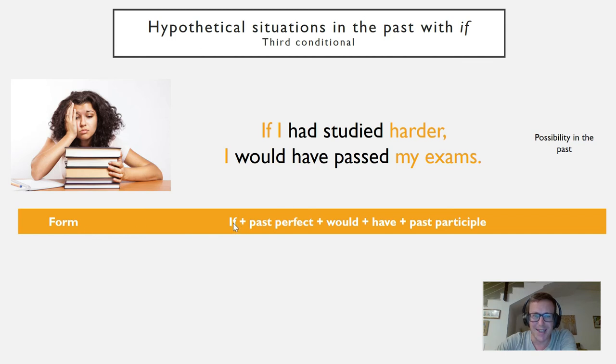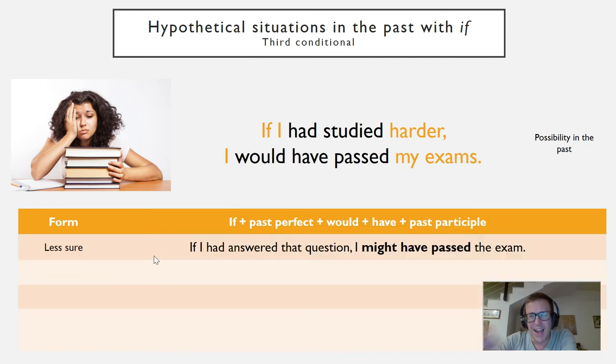The form is if plus past perfect, I had studied, then would have passed, would have and past participle. This is the form of the third conditional. So if I had studied harder, I would have passed my exams. If we're a little less sure about the change in the past, we can use might have. If I had answered that question, I might have passed the exam. You don't know, but you're a bit sure, but not too much. You could also use could have. I could have passed the exam.